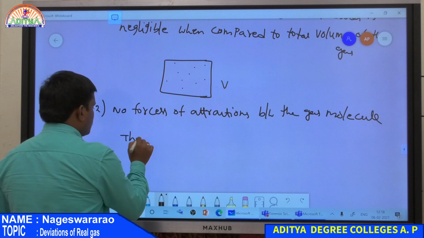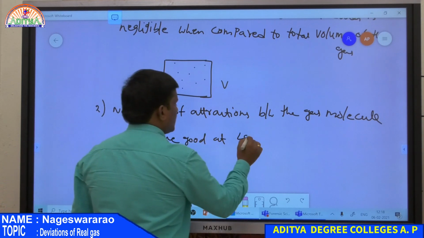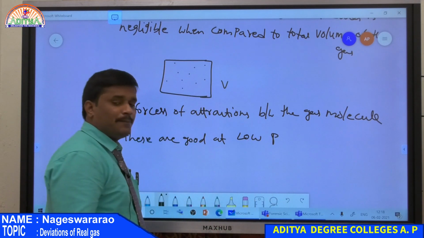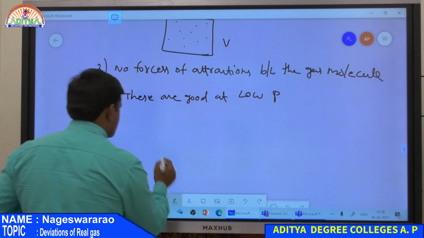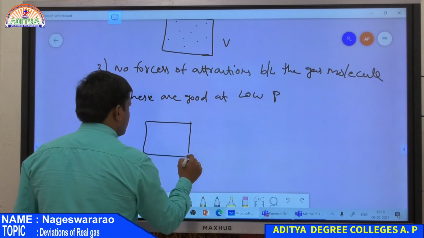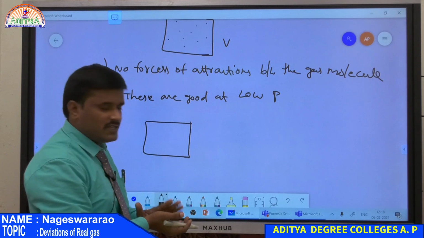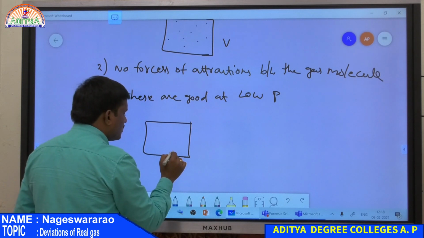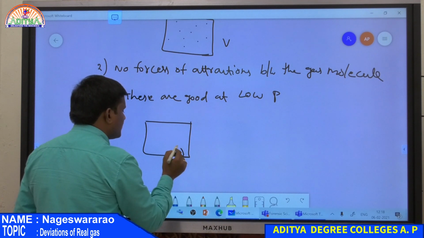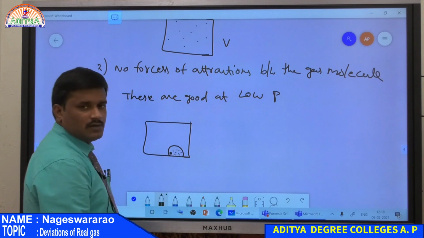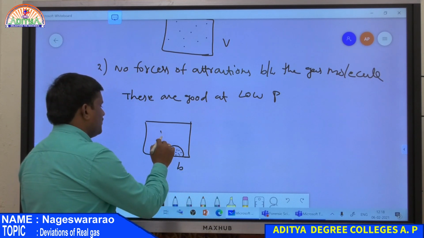So these are good at low pressure condition. Suppose the pressure increases, then what happens? Look at the diagram again. This is the volume of the container. Now as the pressure increases, the gas molecules come close to each other and occupy a certain volume, and this is taken as B, and the total volume is V.